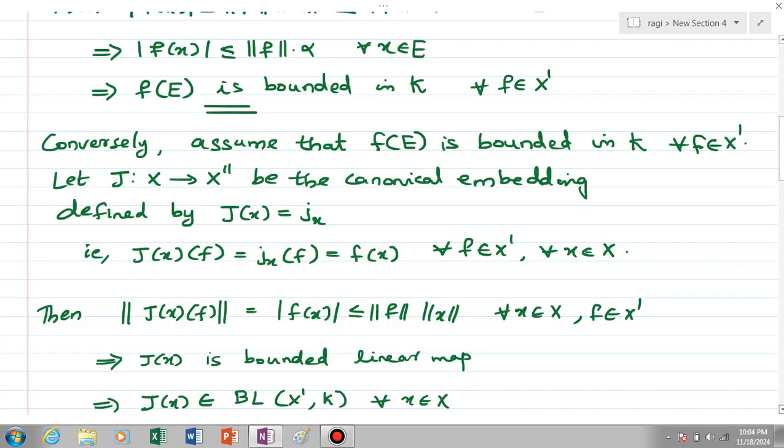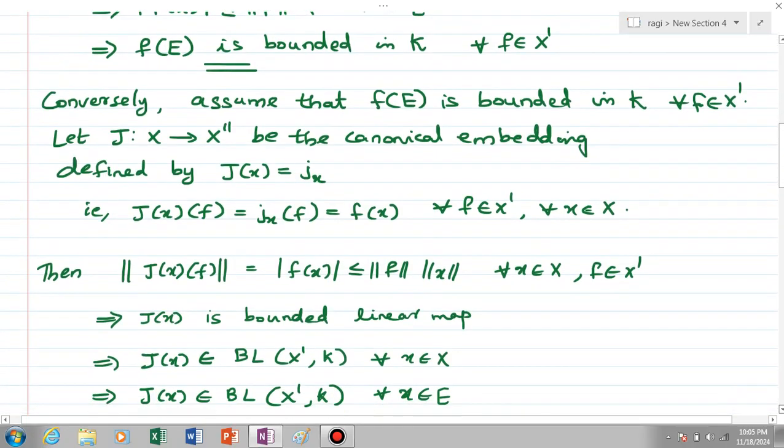Okay, then since norm of J of x of f, which is equal to modulus of f of x, is less than or equal to norm f into norm x for every x element of X and f element of X', this means that J of x is bounded. J of x is a bounded linear map, right?